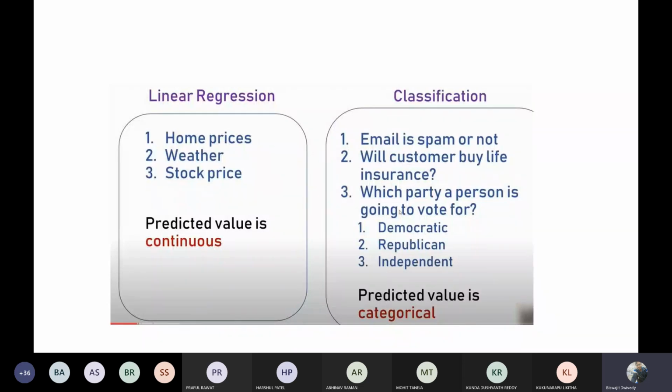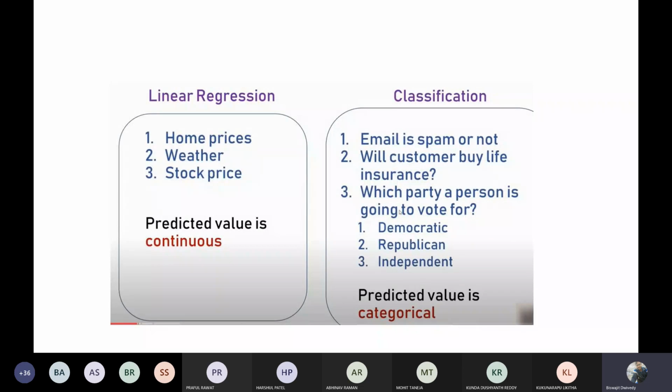So in your linear regression, what happens? We will be having a lot of options in your output, because we are trying to find out the values, so we'll be having several options. But in your classification problems, the output set is limited.